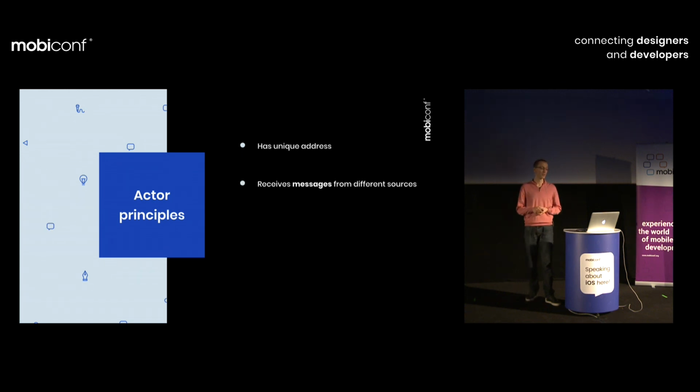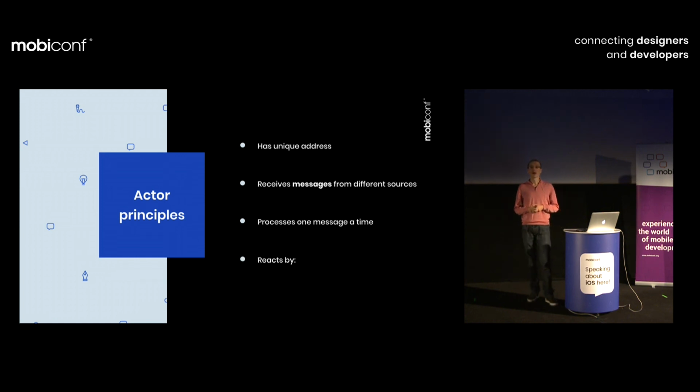The second property is that an actor receives messages from different parts of the system, and messages are the only way of communication between elements in the actor world. The third one, which is very important for us, is that one single instance of an actor can process only one message at a time.